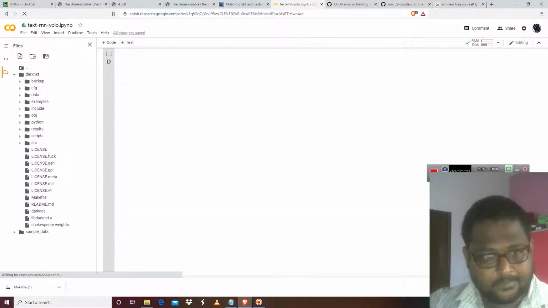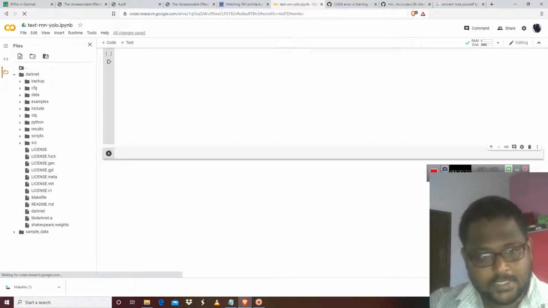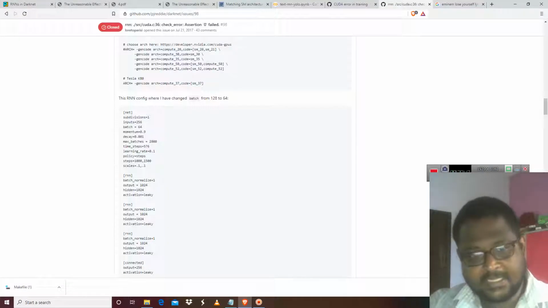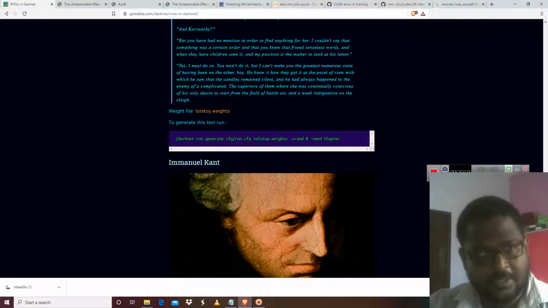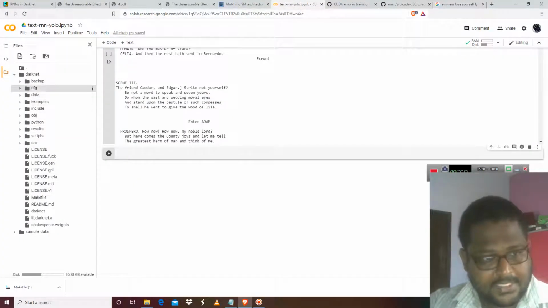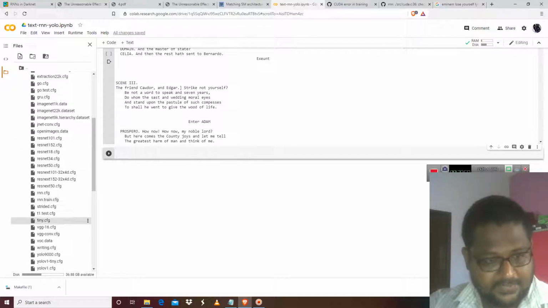Okay, it has taken a long time to generate these things. So now what we are going to do is generate some text. These were the struggles that we made. So now we have to go here to the text generator and go to the CFG and go to the RNN CFG trainer.